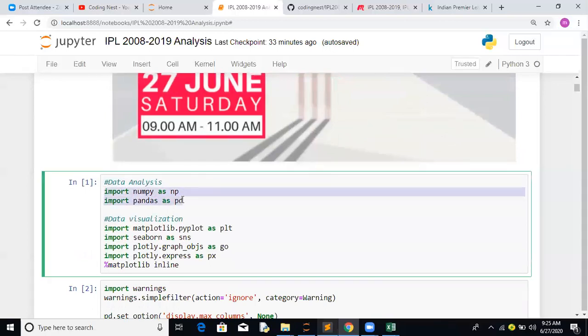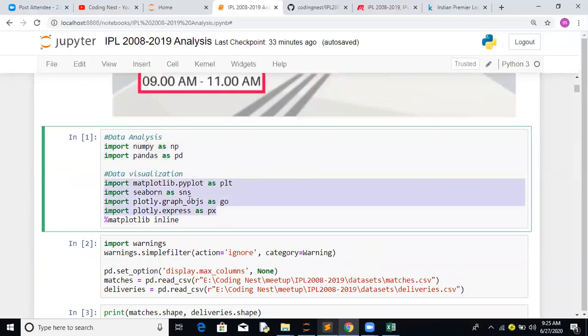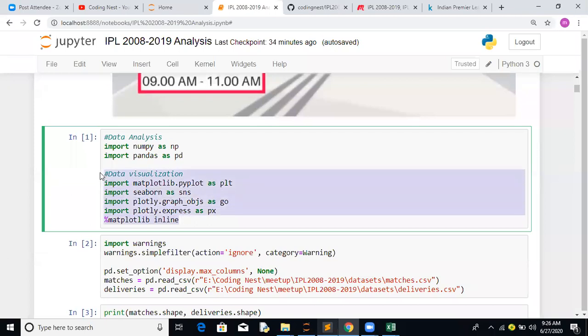Import numpy as np, import pandas as pd. For data visualization, we'll be using matplotlib pyplot as well as seaborn. This is similar to the MATLAB library and provides a wrapper on top of matplotlib. Import plotly.graph_objects as go. Plotly express creates interactive graphs, so sometimes we require this. Then percent matplotlib inline, so we want the graphs to be plotted inline in this notebook.